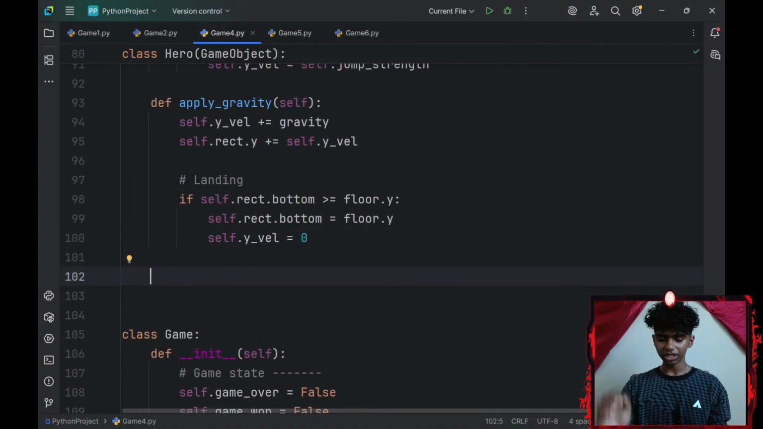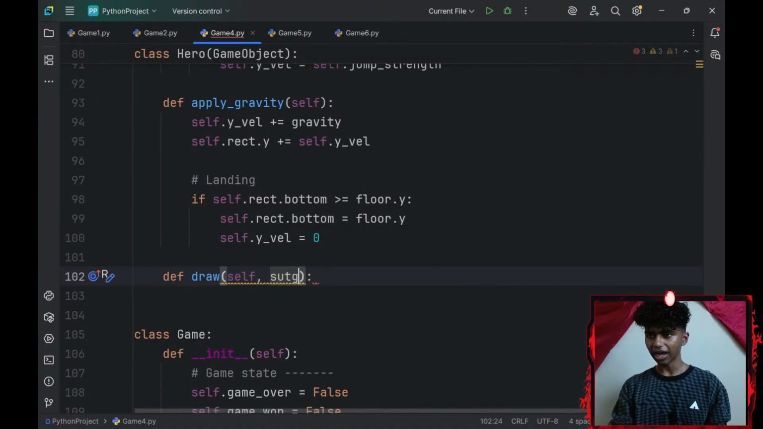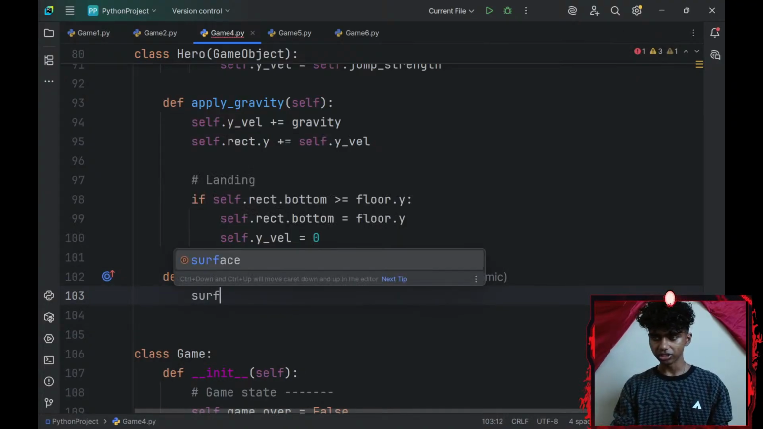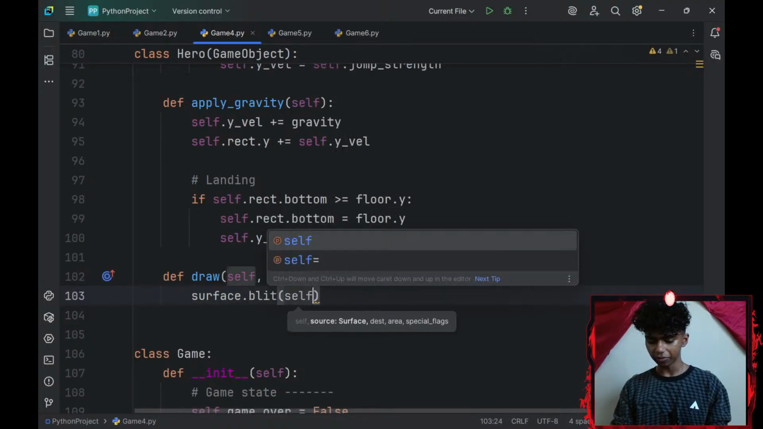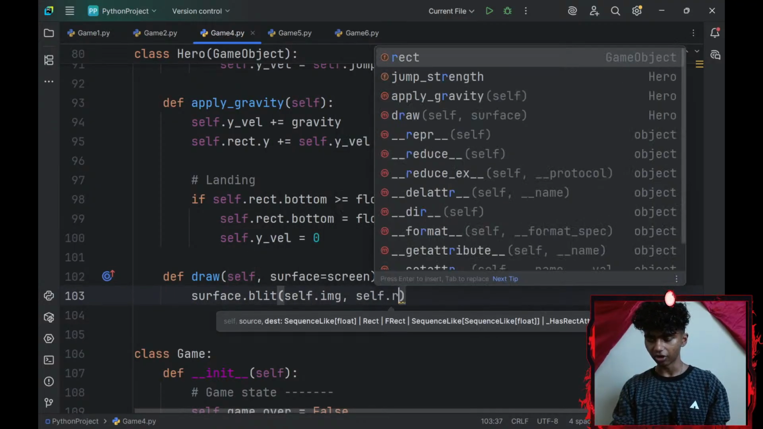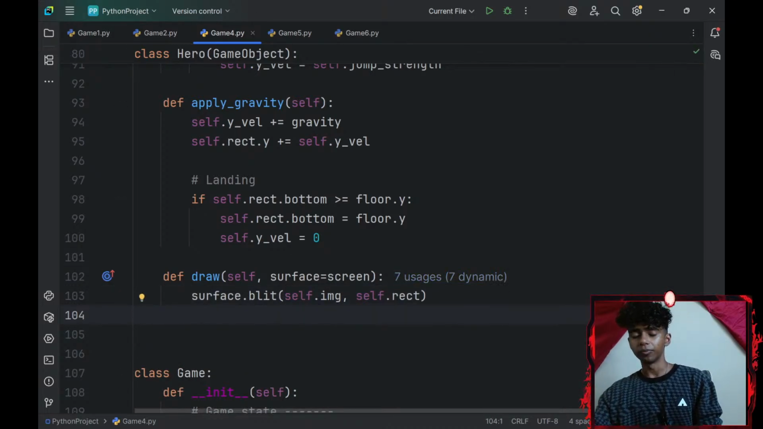I'm pretty sure he wouldn't need anything, so let me go ahead and define a draw method. My draw method will have a parameter of surface to it. The surface is going to be set to screen by default. Then let me go with surface.blit, which is technically going to be screen.blit. I want to blit my self.image and self.rect. Okay, perfect. That's basically it for my hero class.